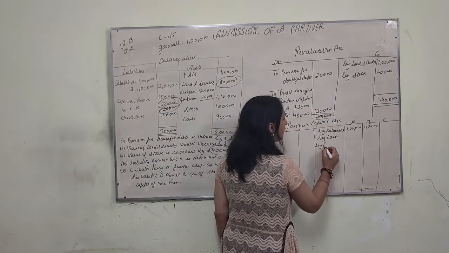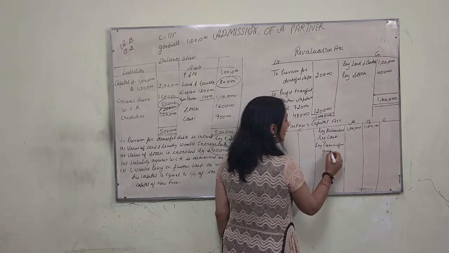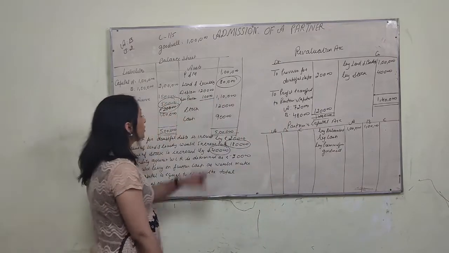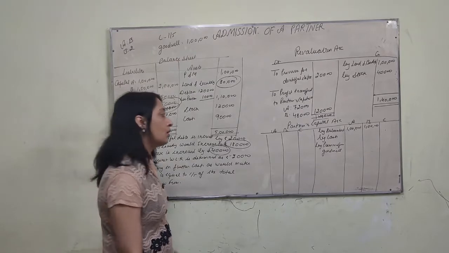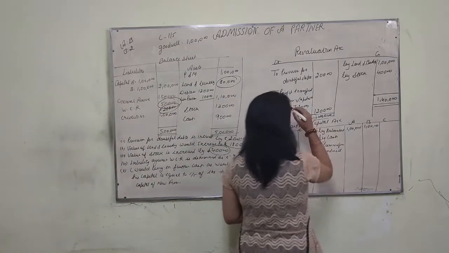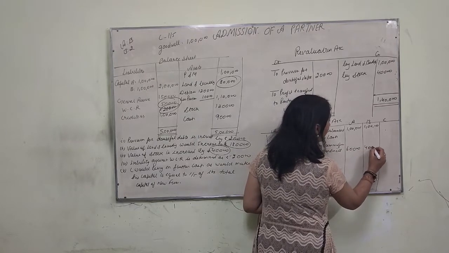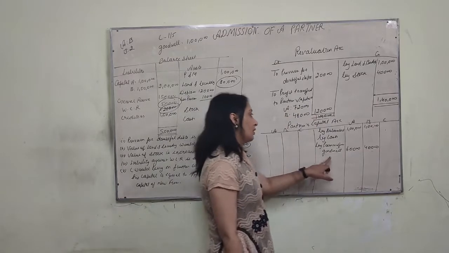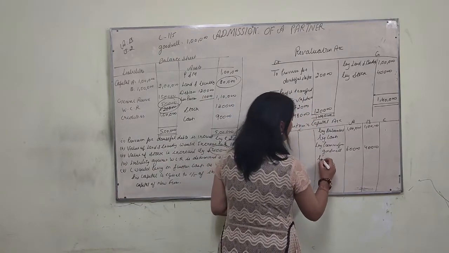Then by premium for goodwill, meaning the new partner brings his share of goodwill in cash, rupees 1 lakh, which will be distributed in the sacrificing ratio. In the absence of a new ratio, we distribute it in the old ratio.